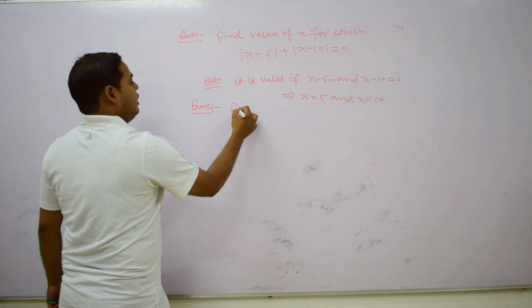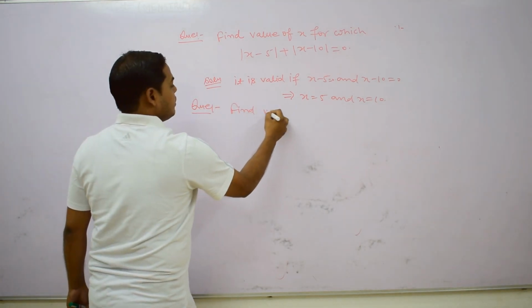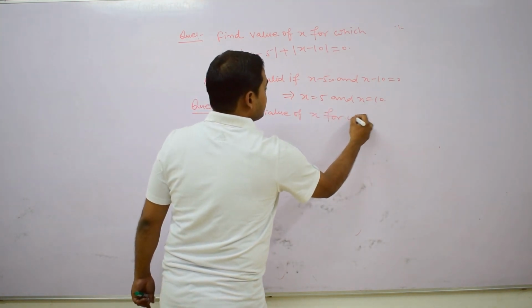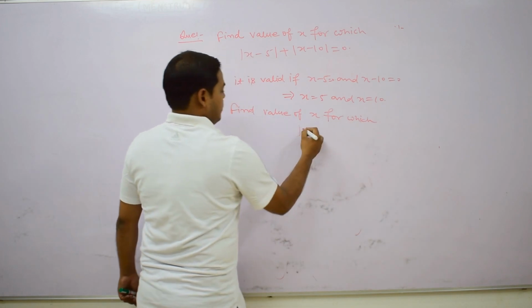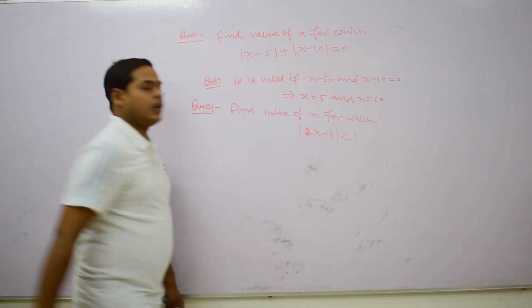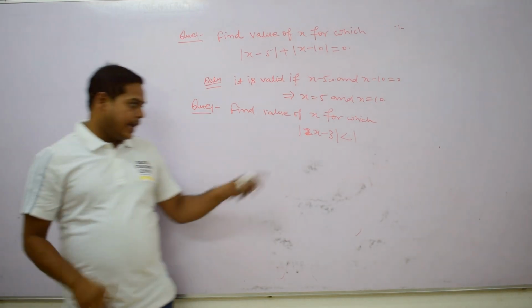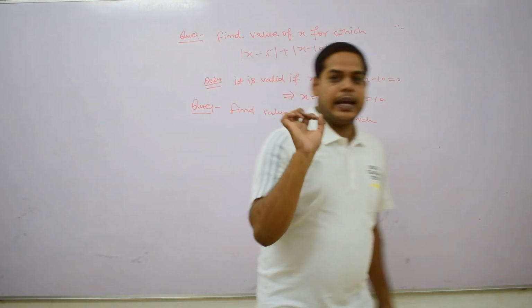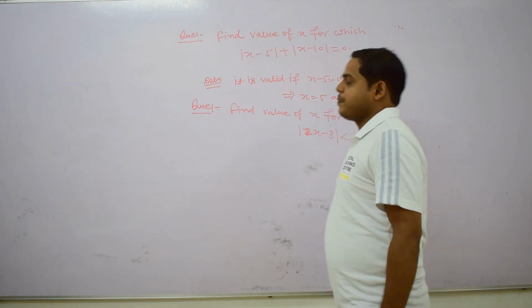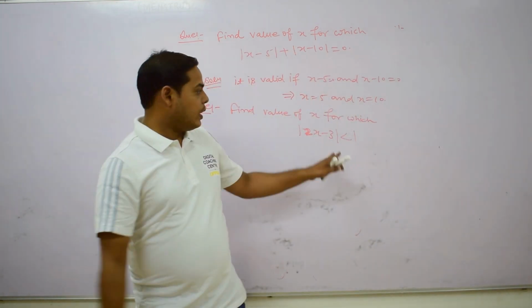Question. Find the value of x for which mod of 2x minus 3 is less than 1. What is the possibility for x for which this value is less than 1? This is the inequality.